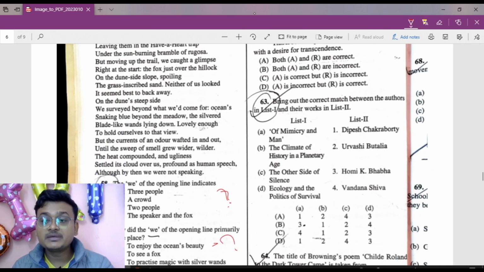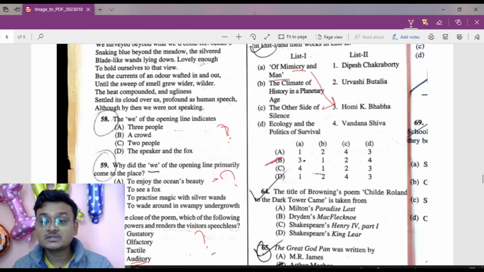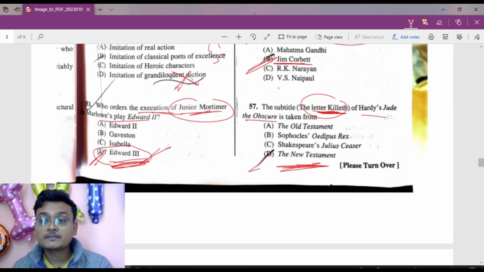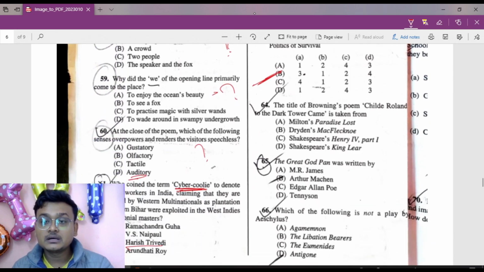Then The Mimic Men, 63. The Mimic Men, that is Homi K. Bhabha. So here the right option is A equals A3, that is one option. The B is the right answer here. Okay, The Mimic Men. Okay. Now move to question number 64.